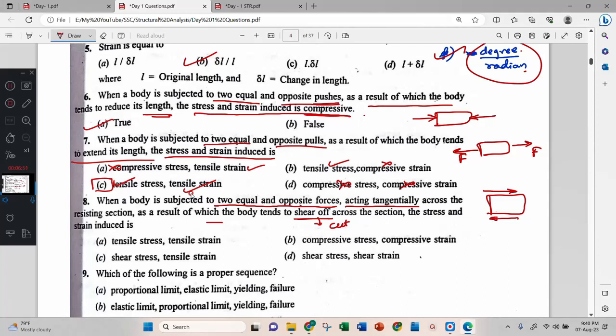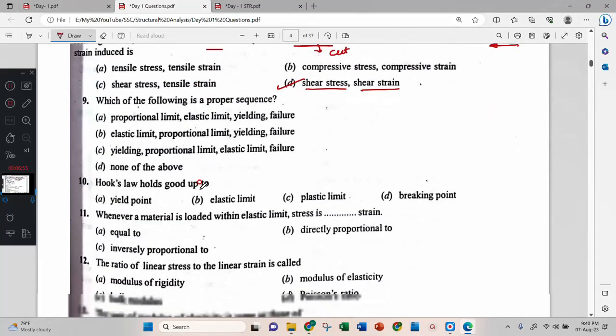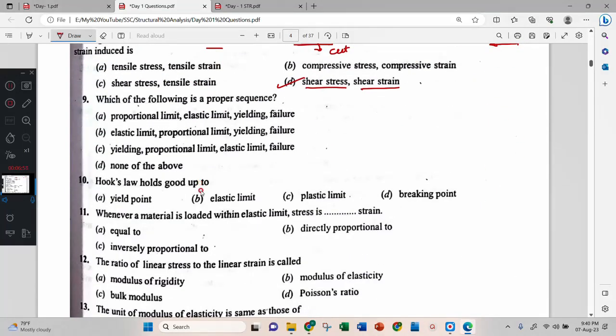D is the answer. Which of the following is the proper sequence in the stress strain curve? First proportionality limit, then elastic limit, next yielding, next failure.